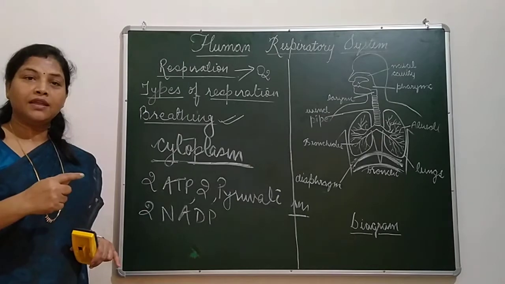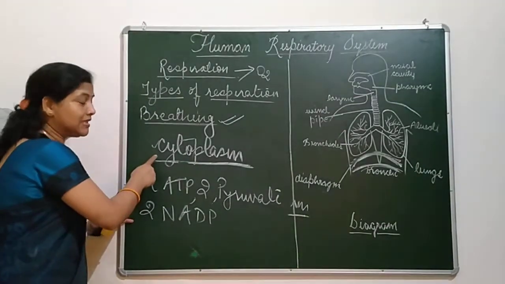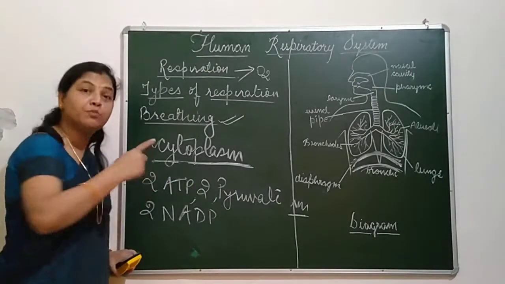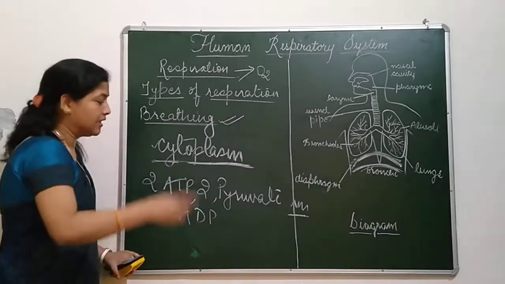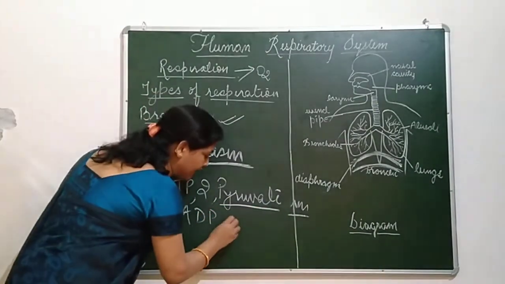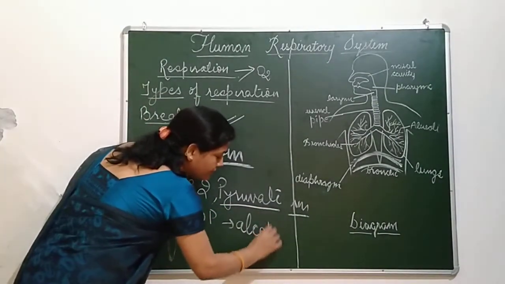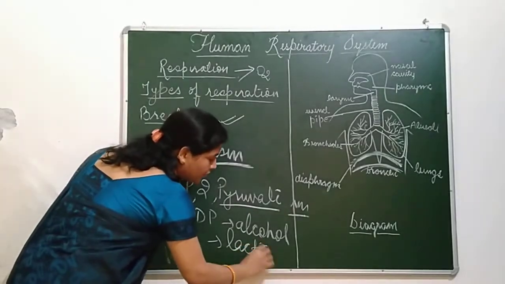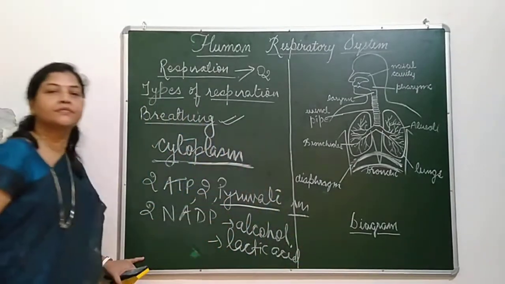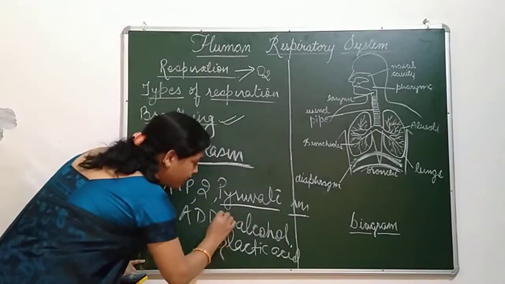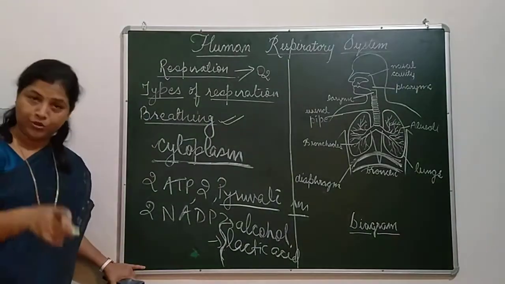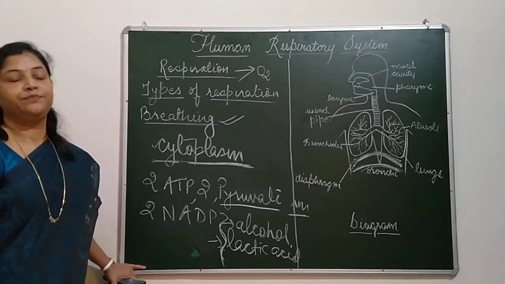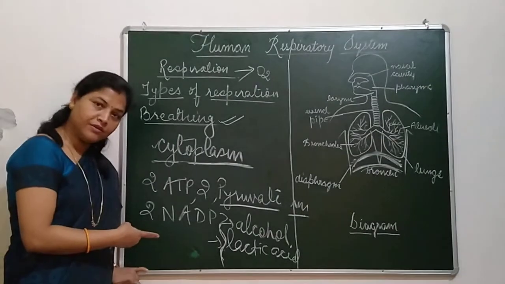And if the first step of respiration is in the absence of oxygen, then pyruvate may change into alcohol or lactic acid. If lactic acid or alcohol is produced, this process is known as fermentation.